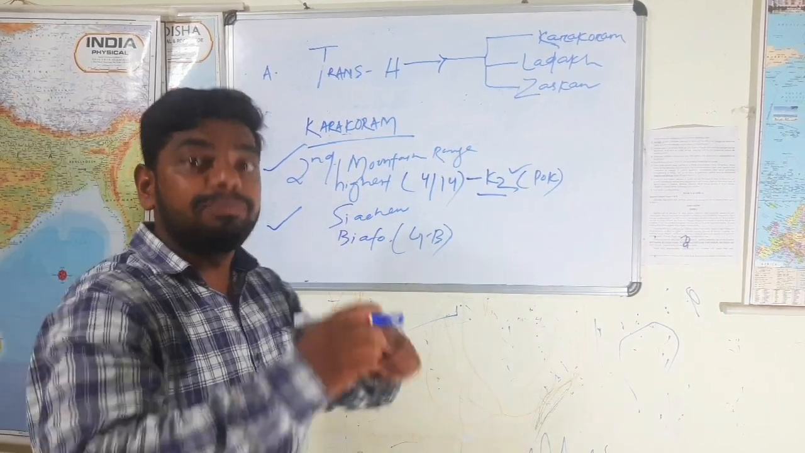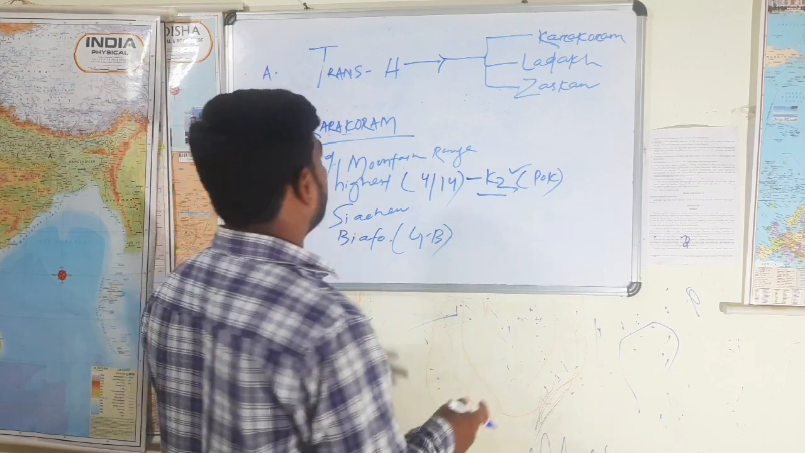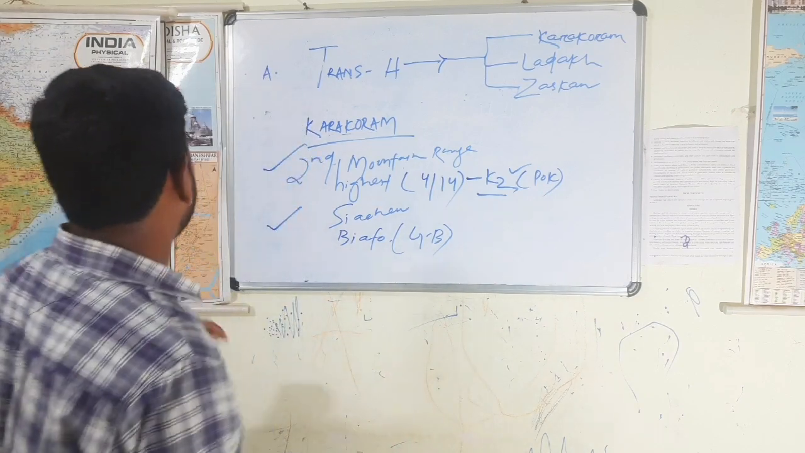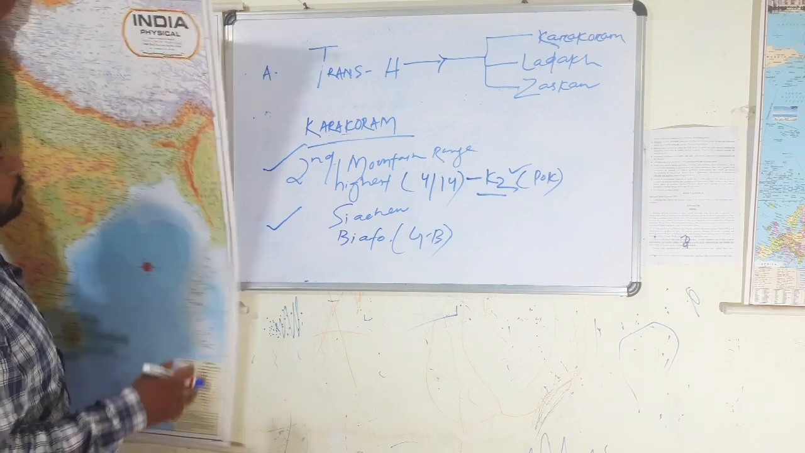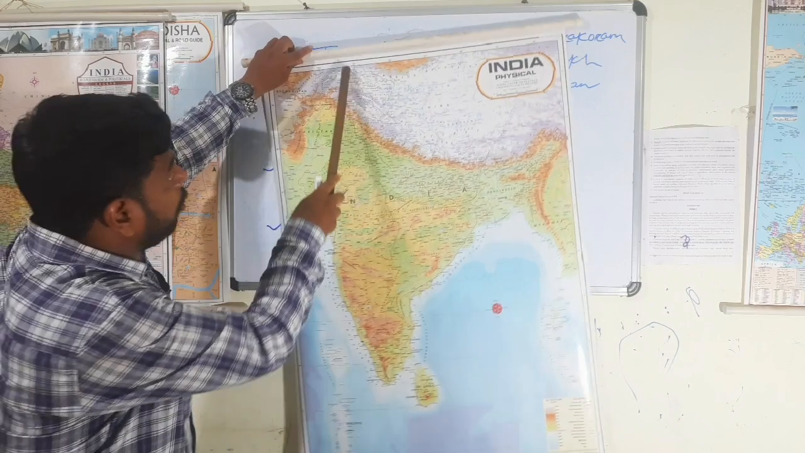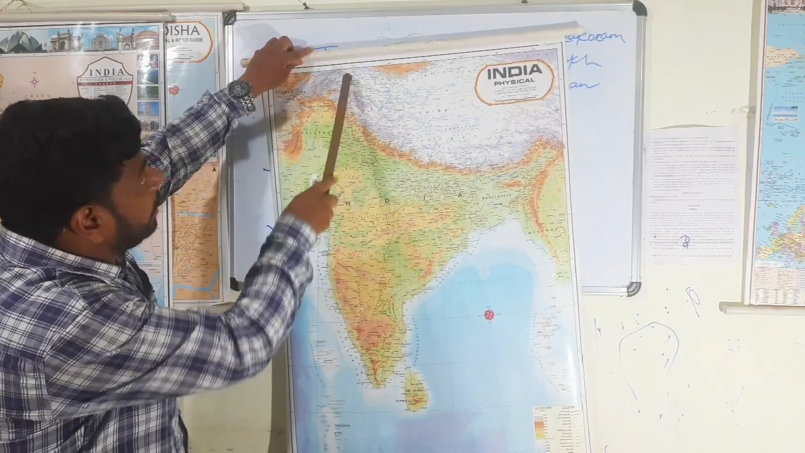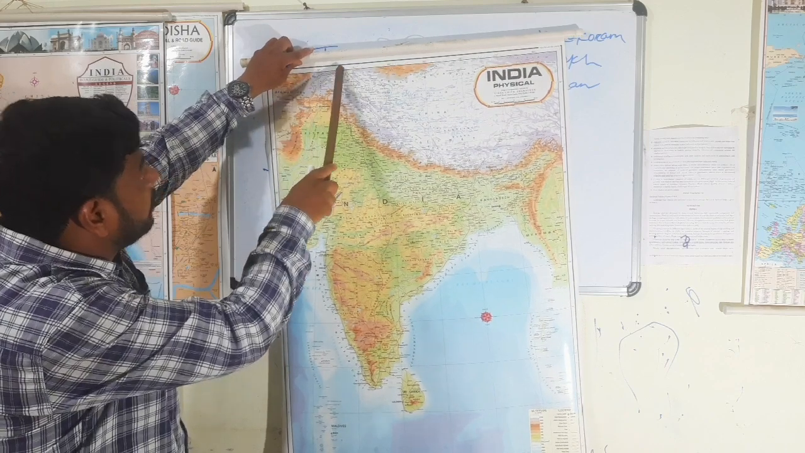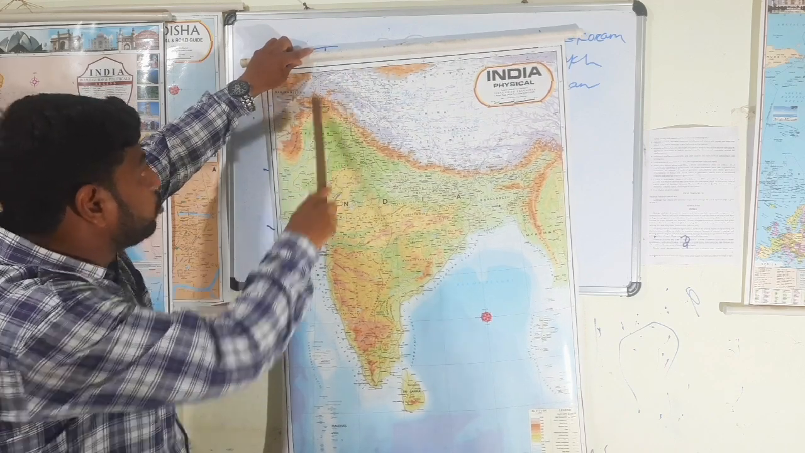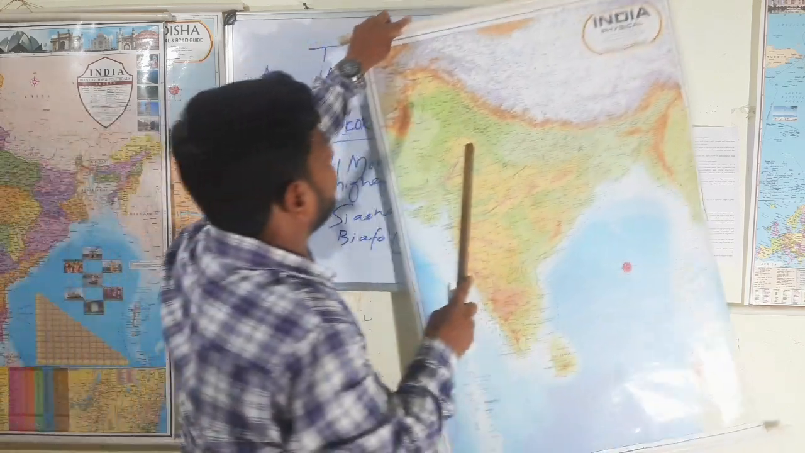It is bounded by the Pamir Knot in the north. Here the Karakoram range is there. Here the Hindukush mountain range is there. Here the Suleiman range is there. Fine. Got it?